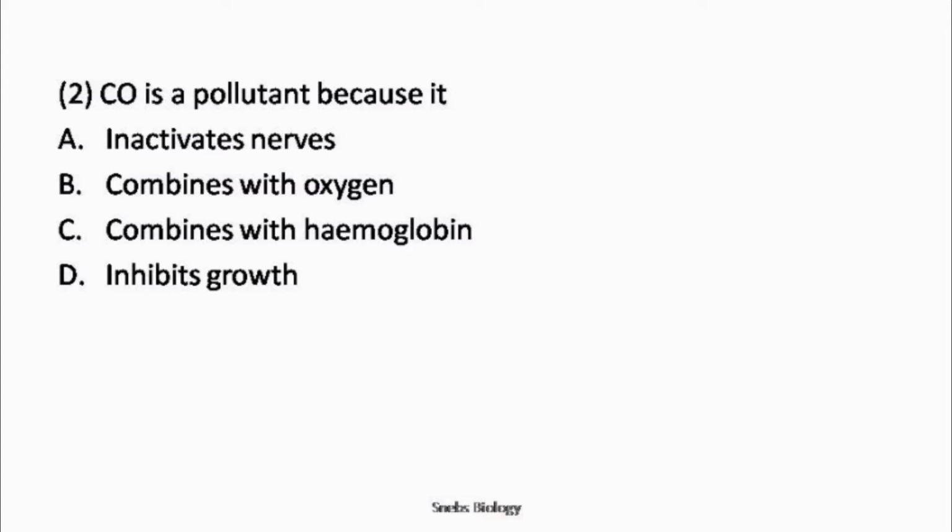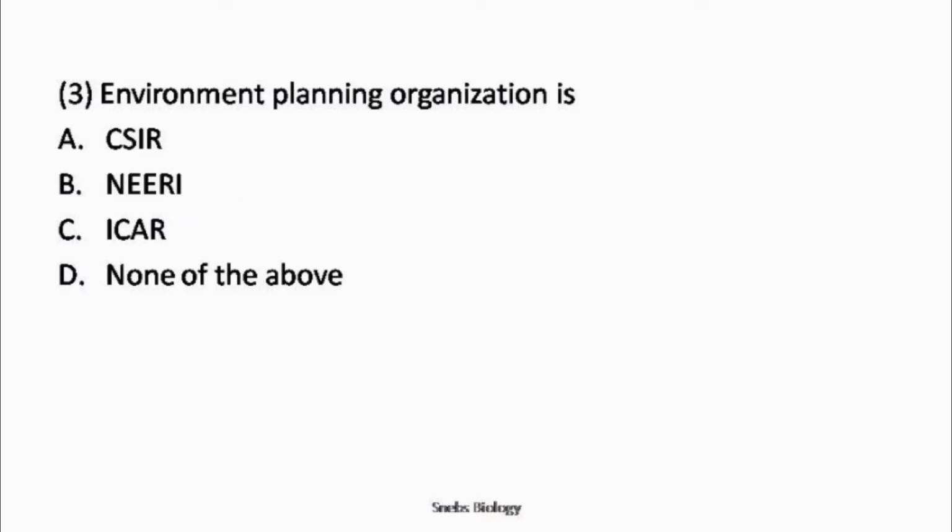When carbon monoxide is inhaled, it rapidly crosses the alveolar epithelium to reach the blood, where it binds to hemoglobin to form carboxyhemoglobin. Because carbon monoxide has an affinity for hemoglobin more than 200 times greater than does oxygen, the presence of carbon monoxide in the lungs will displace oxygen from the hemoglobin. So, what will be the answer? Answer is option C. Carbon monoxide is a pollutant because it combines with hemoglobin. Okay. Next, question number 3.